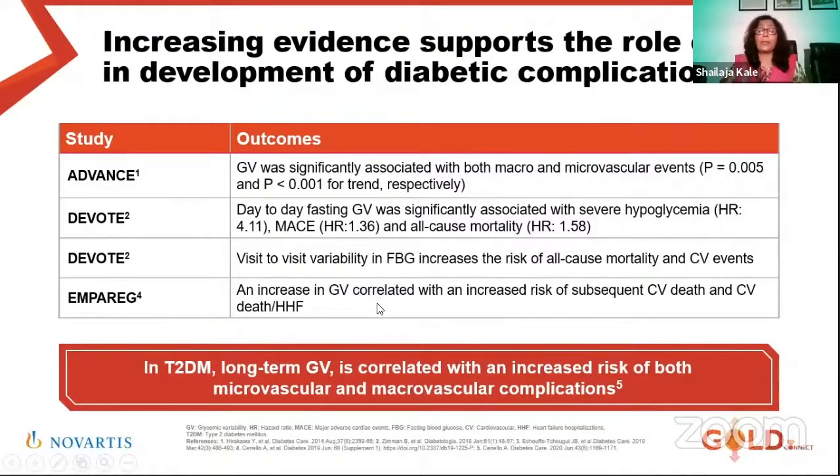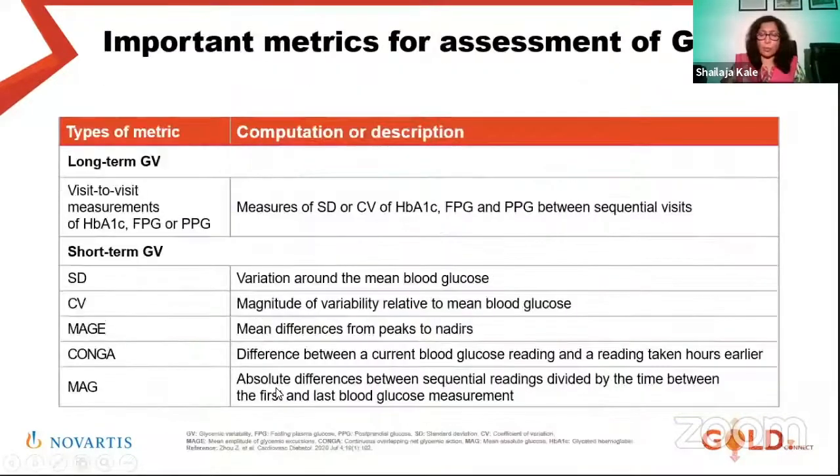Also, blood pressure variability is not good for the cardiovascular system. That's what EMPA-REG and CANVAS also showed. So all these trials are in sick type 2 diabetes, high CV risk patients. What they tell us is that if there is more variability, my patient is more prone to severe hypoglycemia.